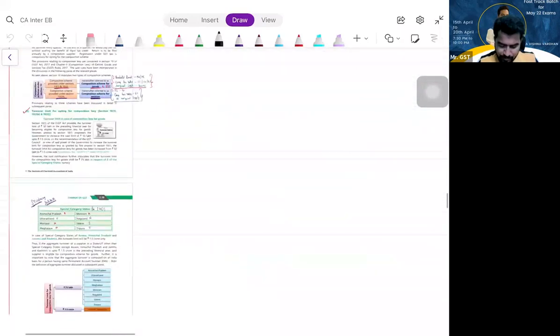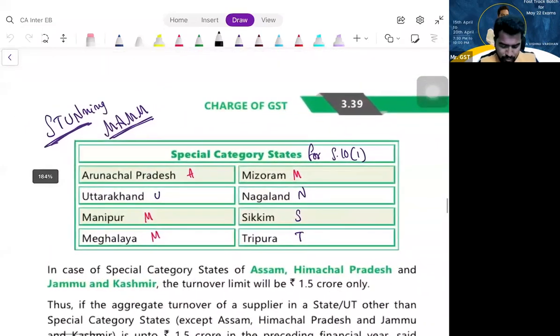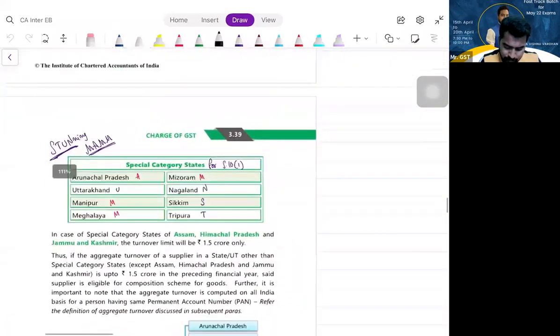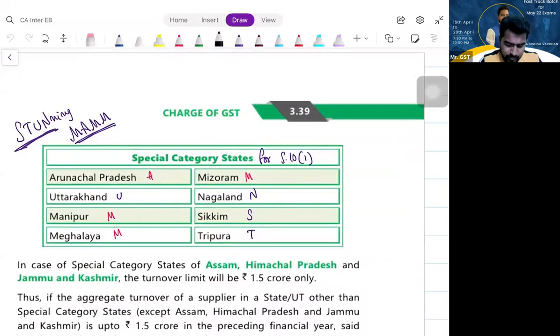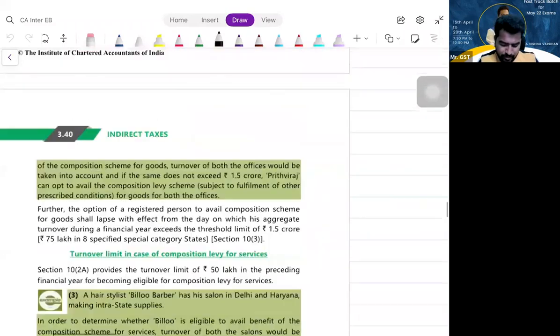So we have discussed the rates, correct? And the special category states full form also we have seen. So what are those states? Sikkim, Tripura, Uttarakhand, Nagaland, Manipur, Meghalaya, Mizoram, Arunachal Pradesh, for which the 75 limit is applicable.